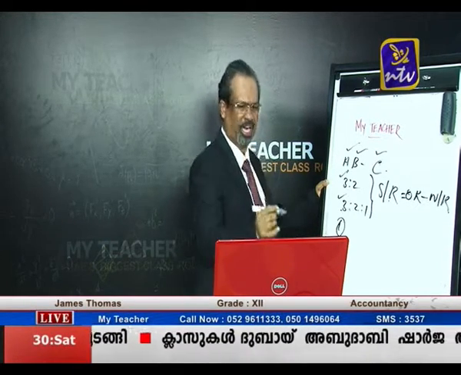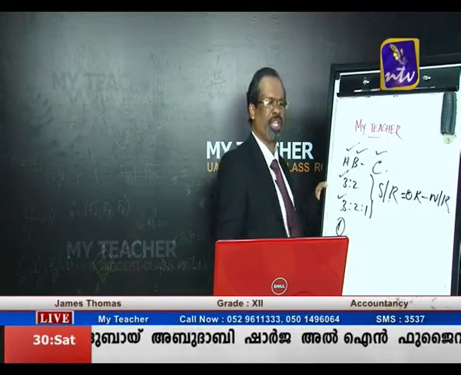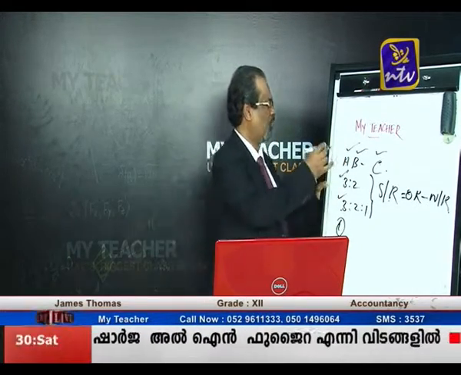Out of these, I already said the first point is that they change the ratio.